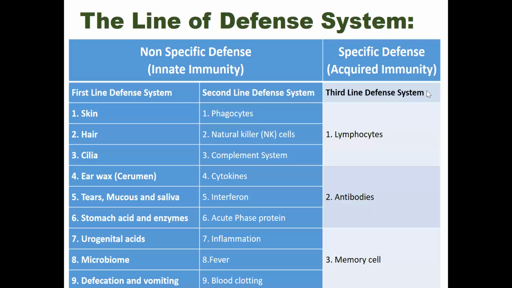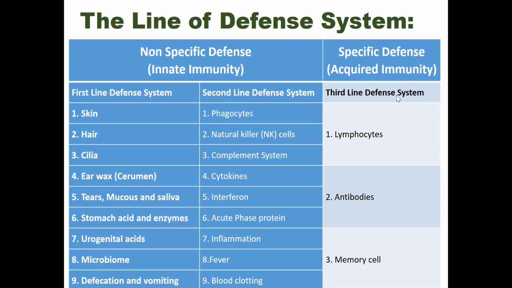The first line of defense systems are the physical and the chemical barriers of our body, which are considered functions of the innate immunity. They are the innate immunity. This first and second line of defense, both of them are the innate immunity. Innate immunity means the immunity which we get by birth. Okay, so innate immunity is also known as inborn immunity. So these two are the innate immunity, first line of defense and second line of defense.